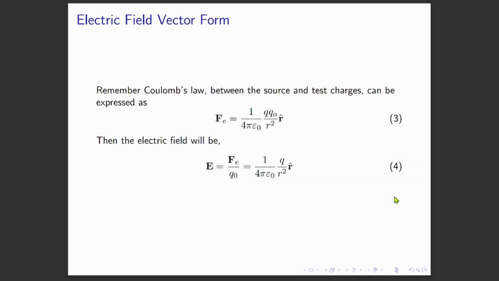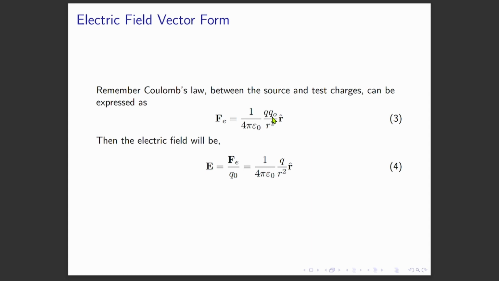So in the situation here, one of the charges is the source, and the other is the test charge. That's why I have Q and Q naught. I need you to put some annotation there saying that Q naught is the test charge.